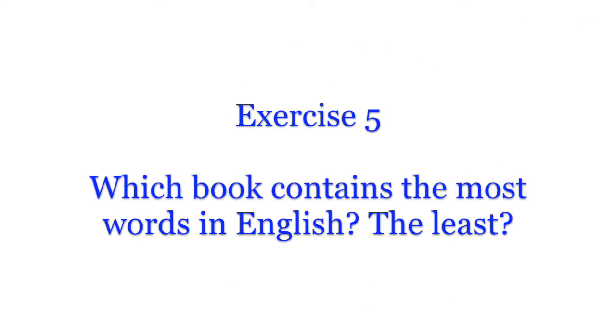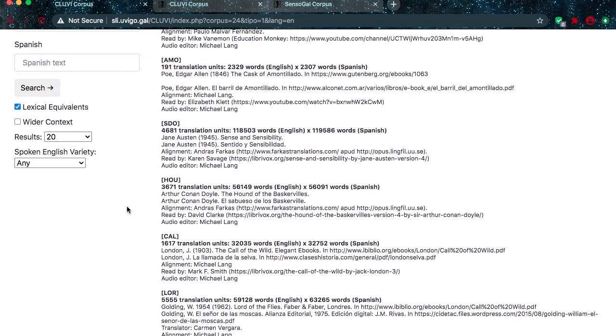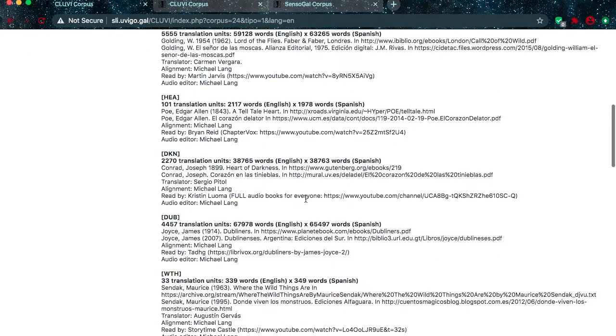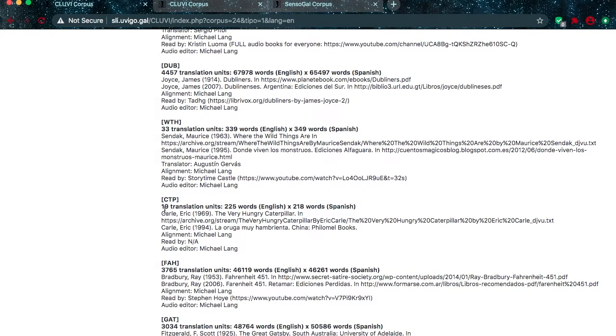Exercise 5. The book with the most words in English is Sense and Sensibility by Jane Austen, 118,503. The book with the least is The Very Hungry Caterpillar by Eric Carle, 225 words. This exercise is meant to bring up the idea of representativeness in a corpus. Even though children's books are included in the corpus, because of their brevity and small number, there are only 3. They make up less than 1% of the total number of words in the corpus.